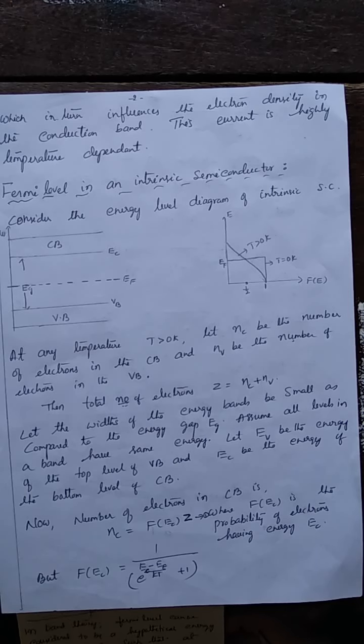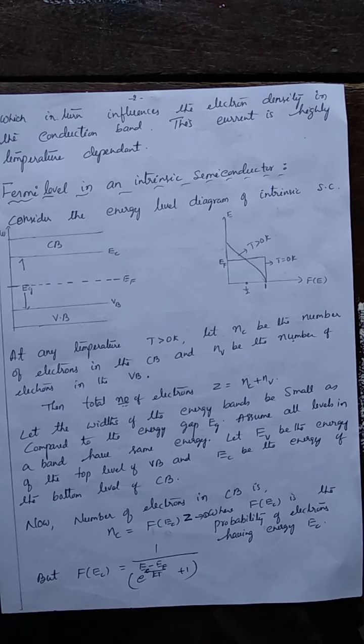This level is such that in thermodynamical equilibrium, when the system is at thermodynamical equilibrium, this energy level has a 50% probability of being occupied by the electrons at any time. This is the hypothetical energy level, and it has a 50% probability of being occupied at any time. That is called the Fermi level in band theory.